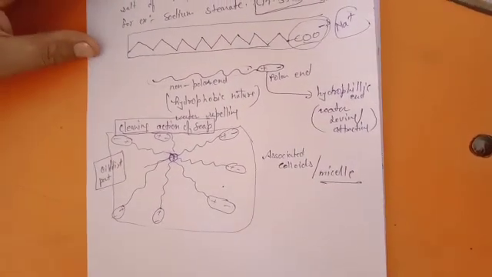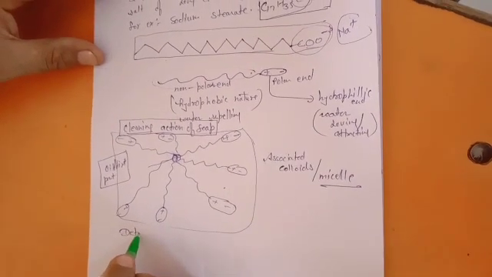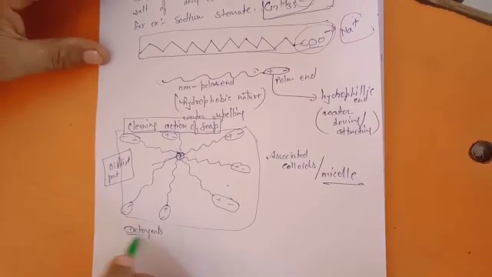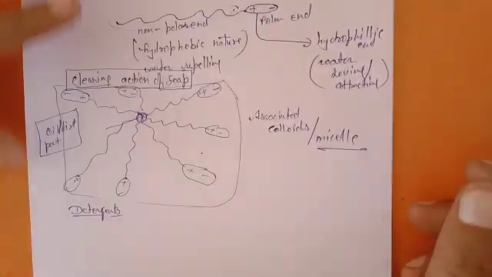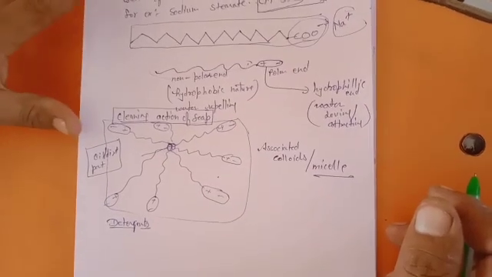Now the next thing is detergents. You studied that detergents also form associated colloids. Detergents are not much different from soap, and the procedure is the same.